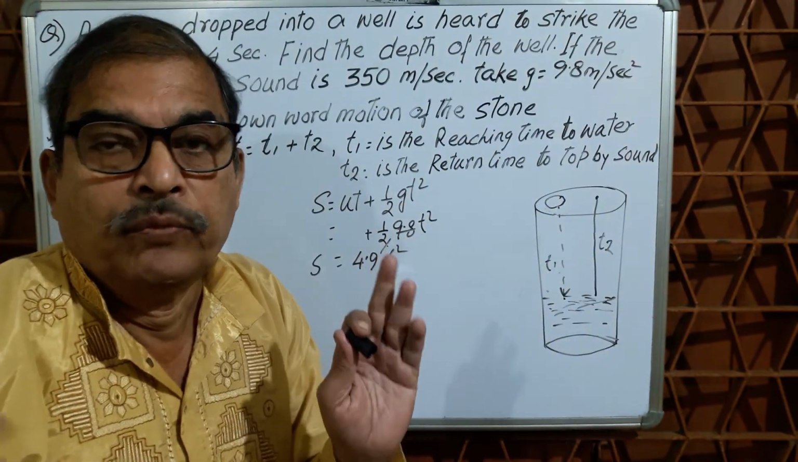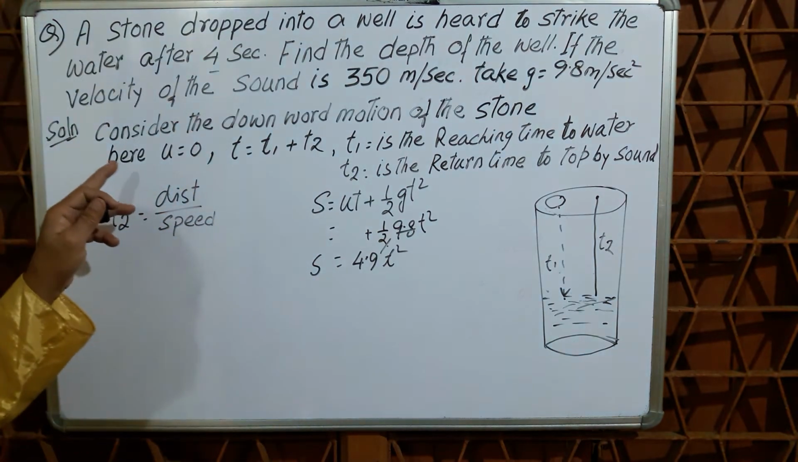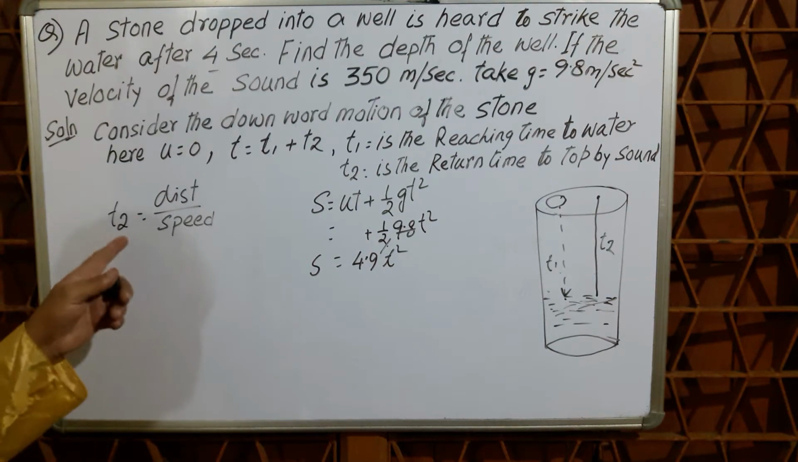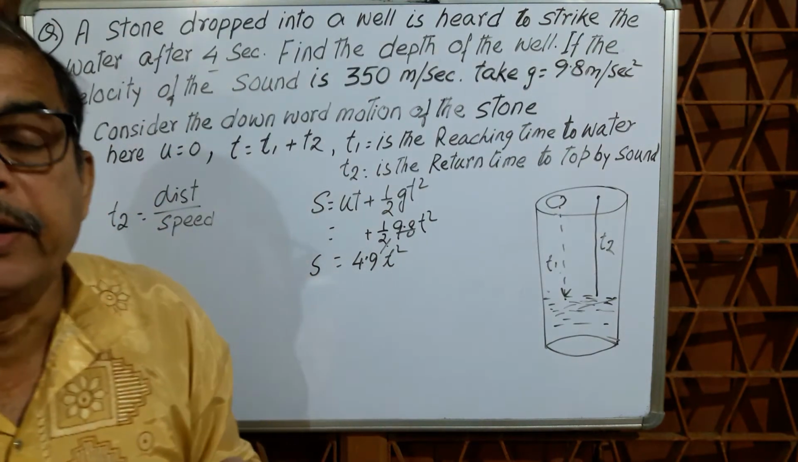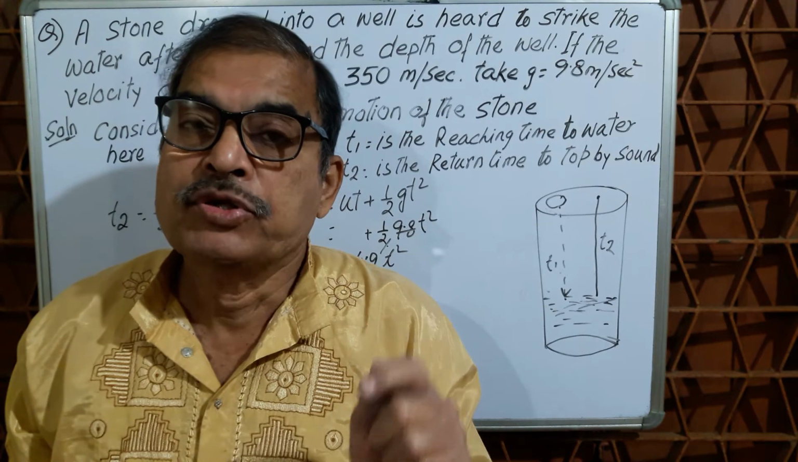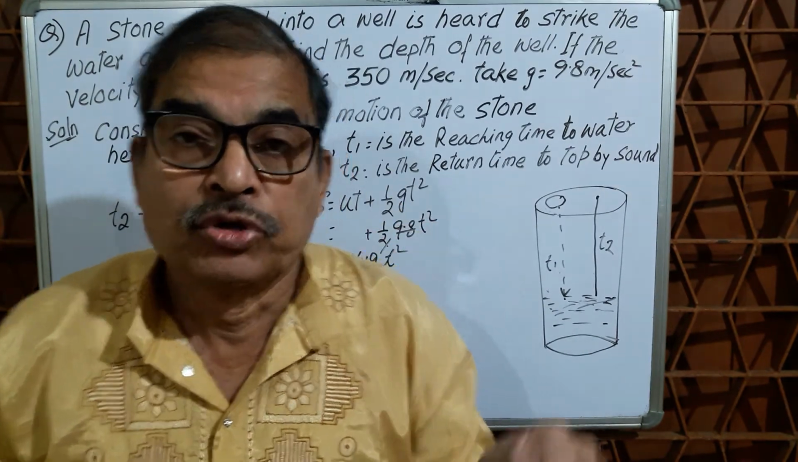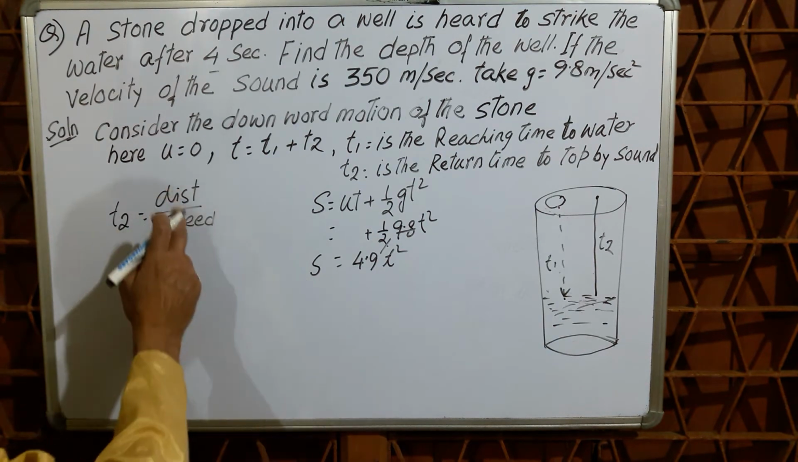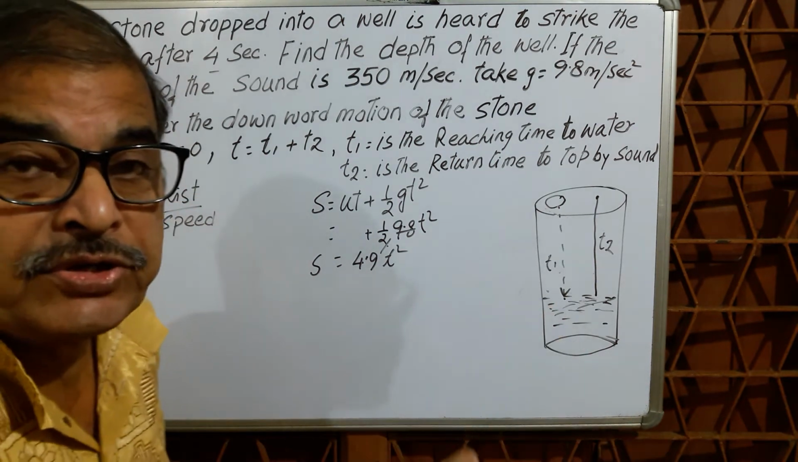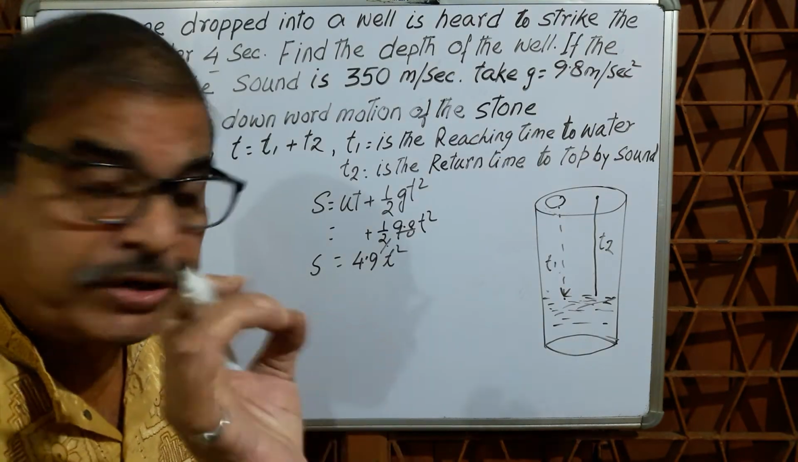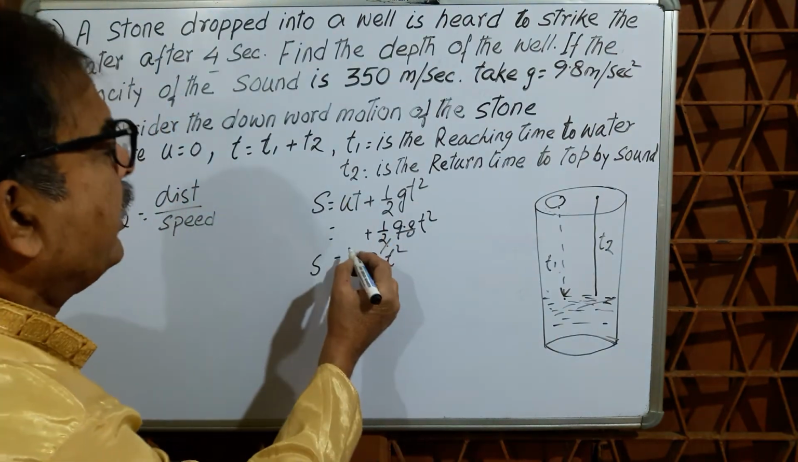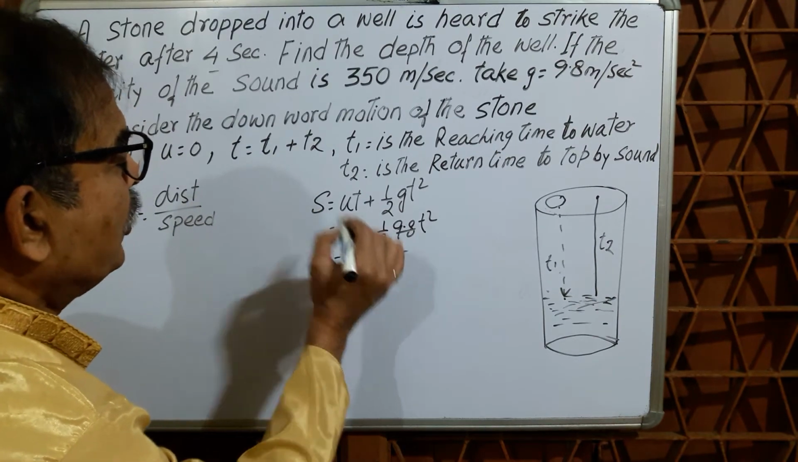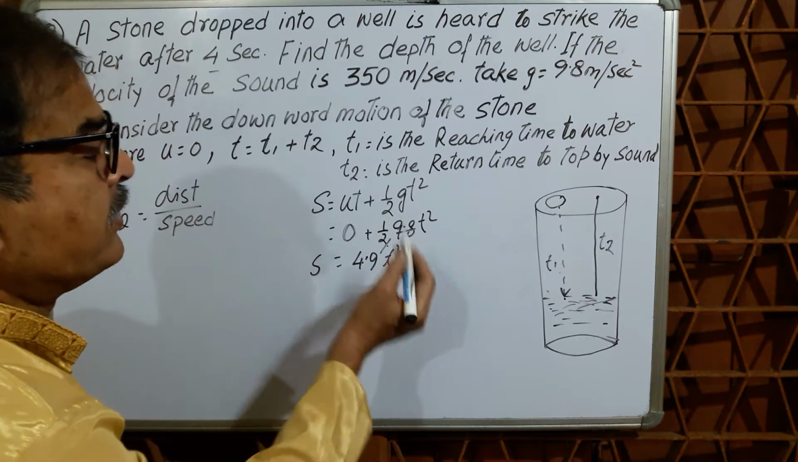Please be careful. Here I have written u equal to 0. For T2, I know it very well: distance is equal to speed into time, so time equal to distance by speed. This T2 I have to calculate. T2 is distance by speed. And what is distance? Distance s is equal to ut plus half gt square. When u is 0, this part is 0. So s is equal to 4.9 t square.